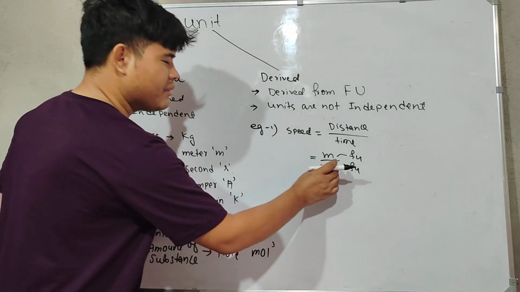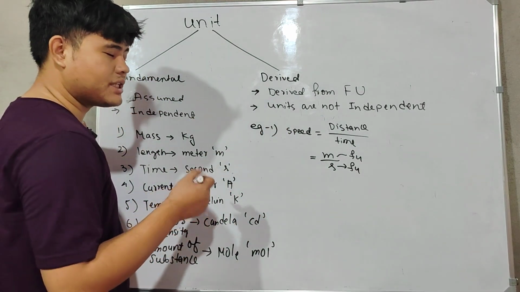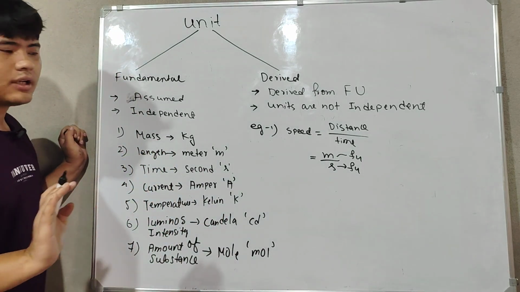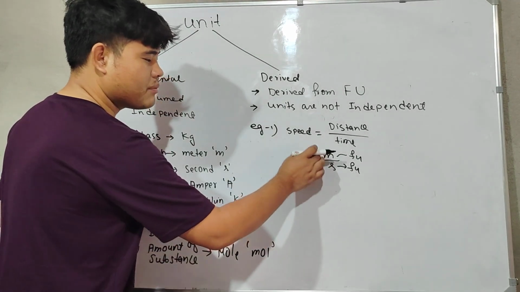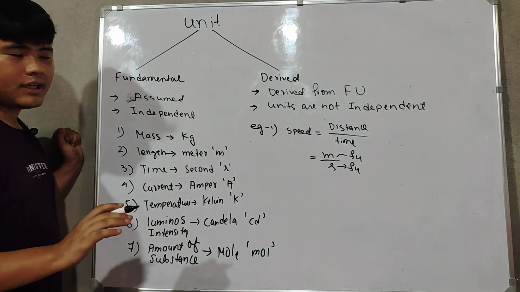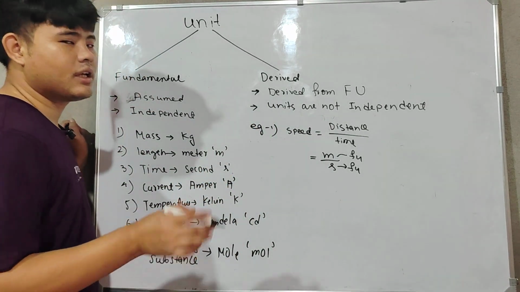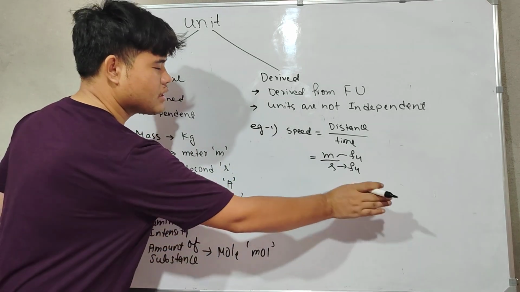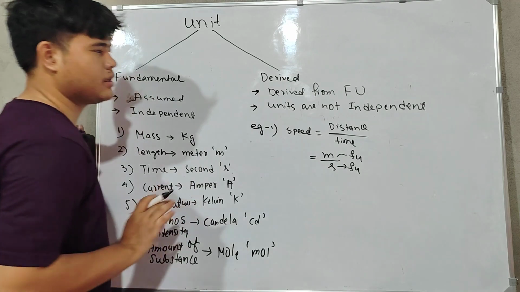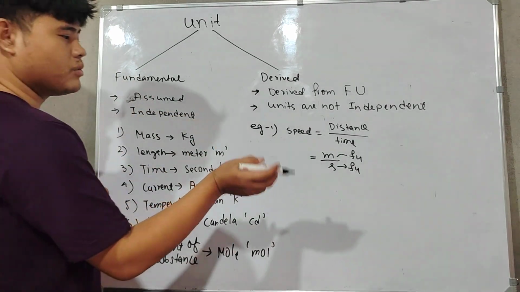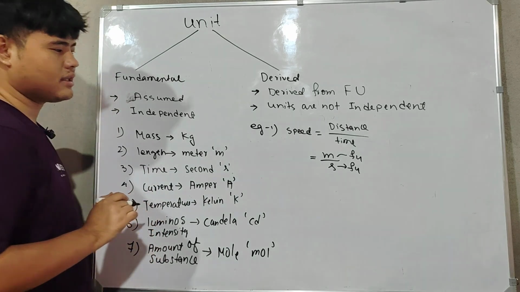And if we remove time from here, will the derived unit of speed come? No, it will not come. Both units should be there. That means these units are dependent on each other. They are not independent. Derived units are not independent; we cannot remove one of them and still get the derived unit. The units in which the units are dependent are called derived units, and they come from the fundamental units.